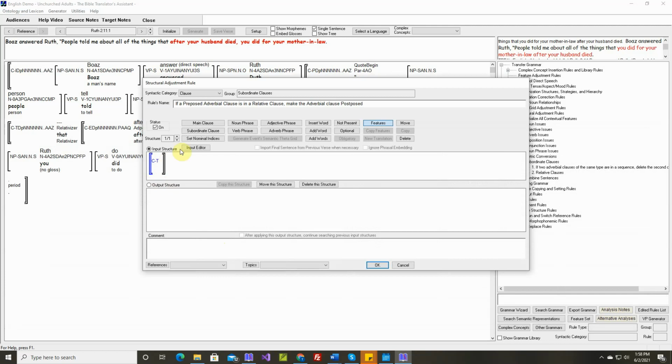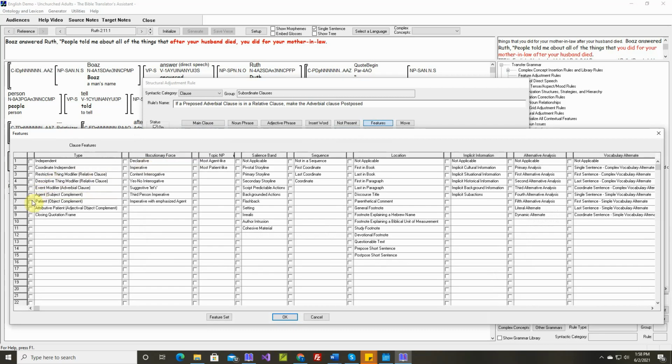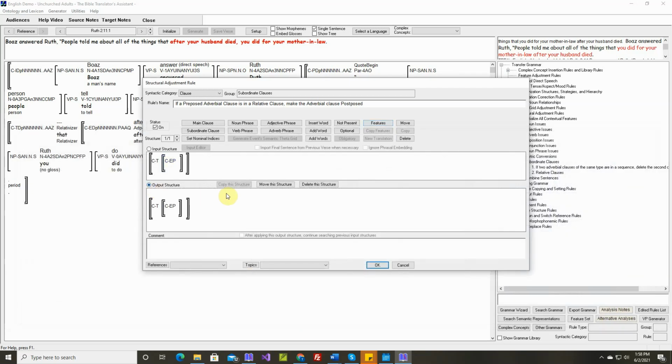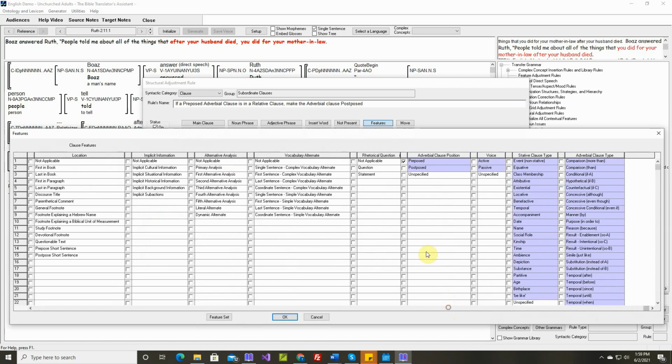That doesn't matter. Then inside this relative clause, let's put a preposed adverbial clause. So here's an adverbial clause right there. And it's preposed right here. Then in the output structure, let's make this adverbial clause postposed.